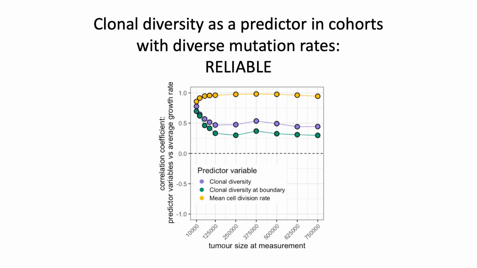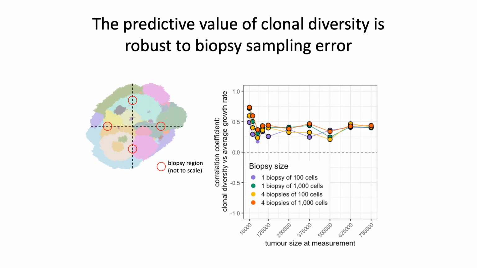So if we instead look at cohorts of tumors in which each tumor is initially assigned a randomly chosen driver mutation rate, and these driver mutation rates vary within the cohort, we find consistently positive correlations between clonal diversity and future growth rate. And this is largely because clonal diversity co-varies with this underlying driver mutation rate. And that correlation is robust to biopsy sampling error. So here we mimicked the multi-region biopsy sequencing method that was used in TracerX renal and other studies, and we found that the correlations are robust to this sampling method.